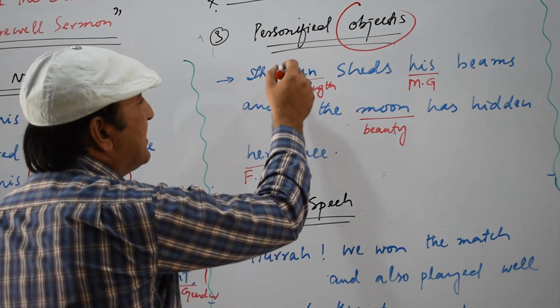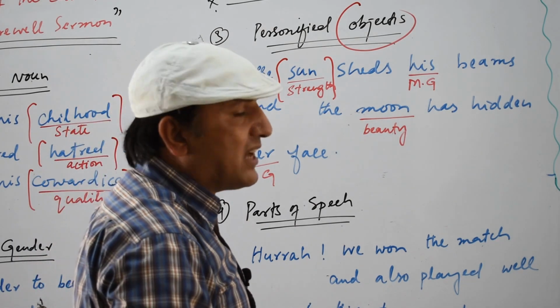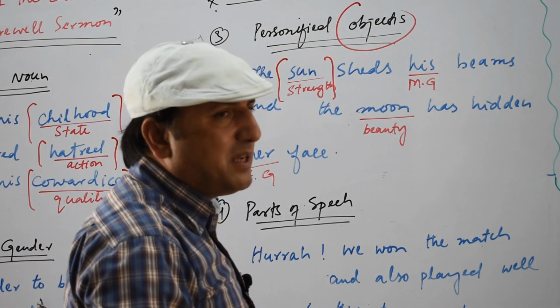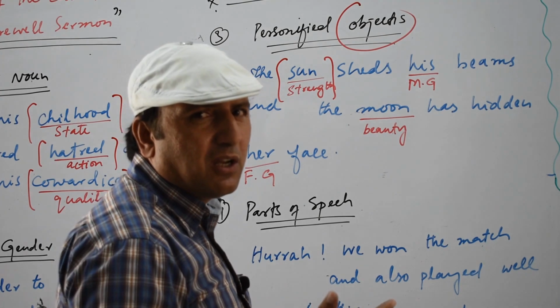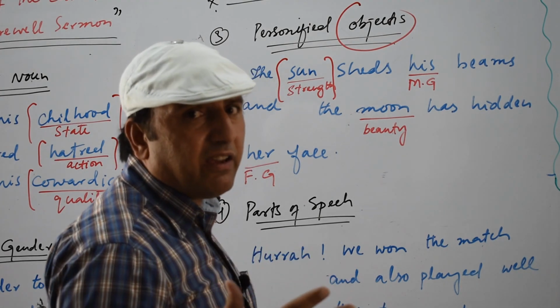Now you see, the sun is being described as if it is a living thing, sheds his beams, sheds tears. So mostly this sheds is used for living things. But